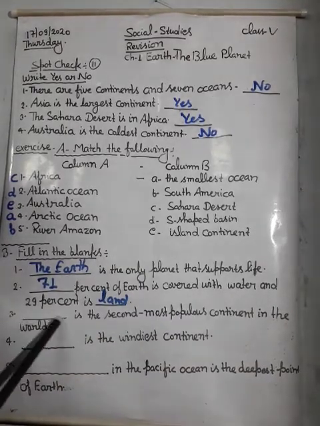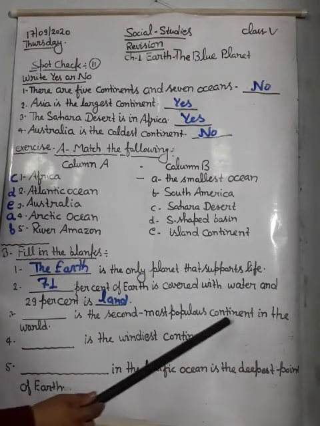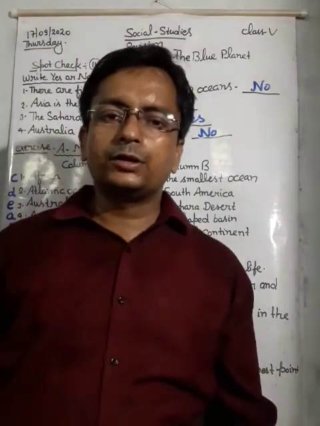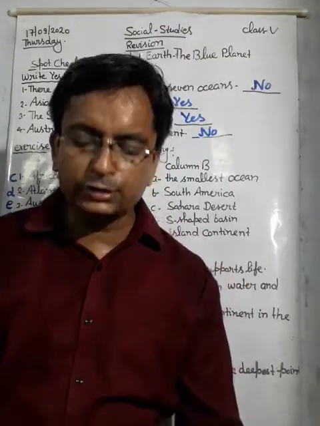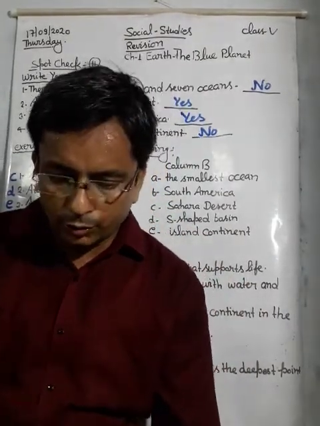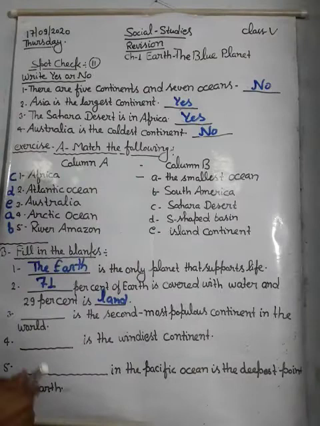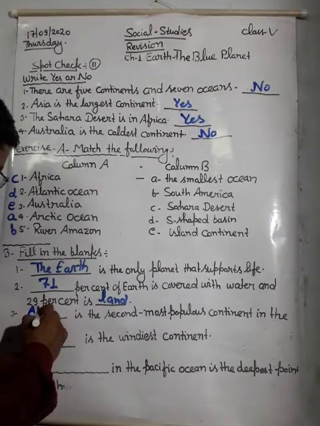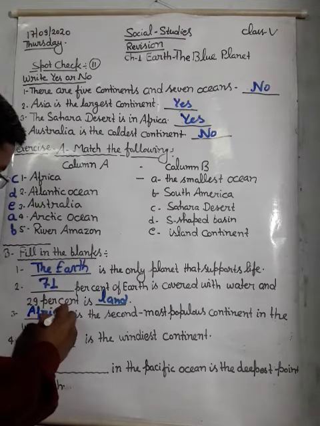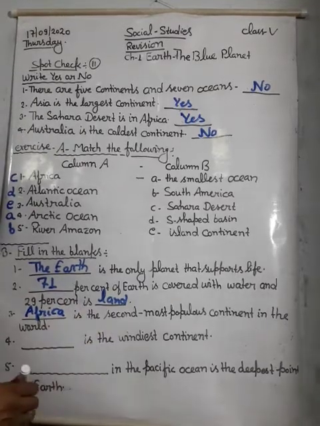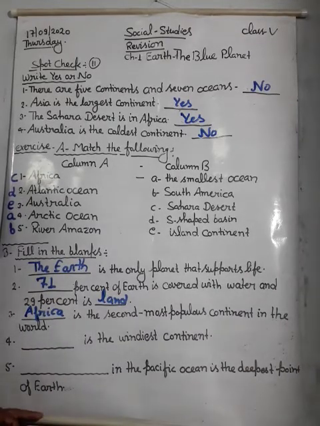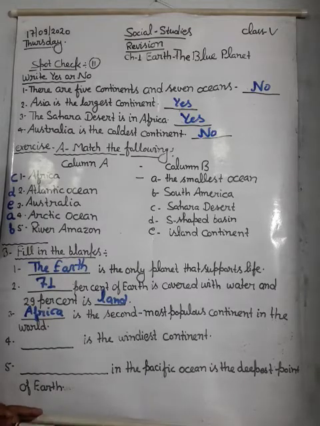Next, dash is the second most populous continent in the world. Which continent is the second most populous continent in the world? So the answer will be Africa. So you have to write here, Africa is the second most populous continent in the world. Next, dash is the windiest continent.